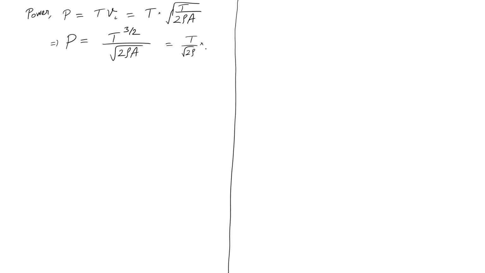Power for hover, P, was T into Vi, and we already know Vi in terms of T. So T into root of T by 2 rho A, which means my power is T to the power 3/2 by root of 2 rho A. If you want, you can even write this as T by root 2 rho into square root of disk loading, and we know T is the same as W. So in effect, for any hovering rotor, I can immediately find out the power consumed.